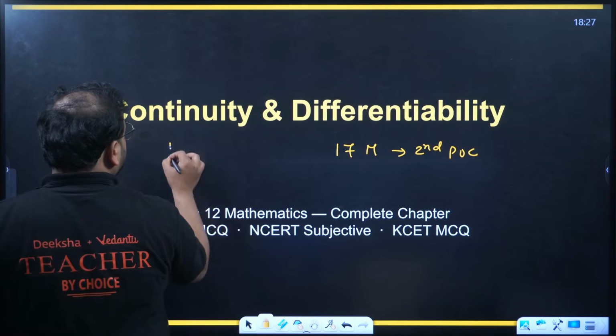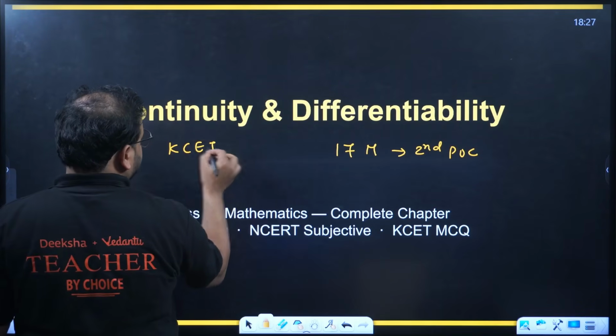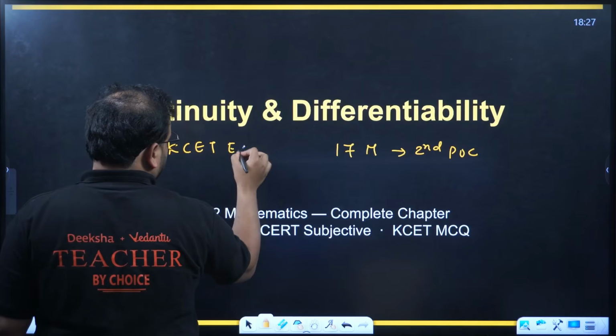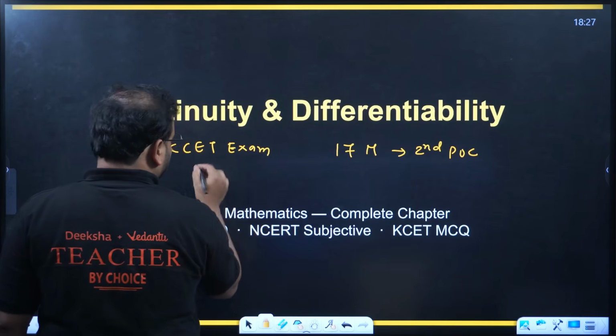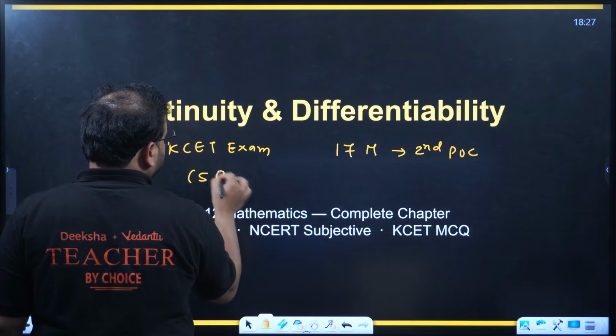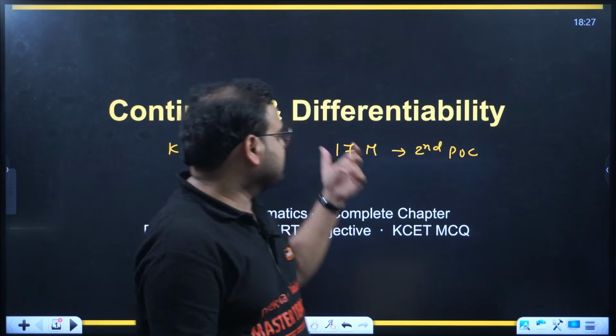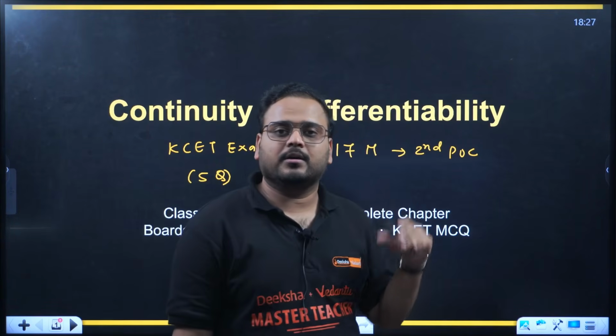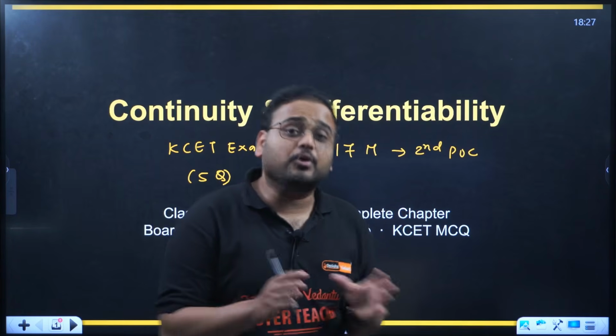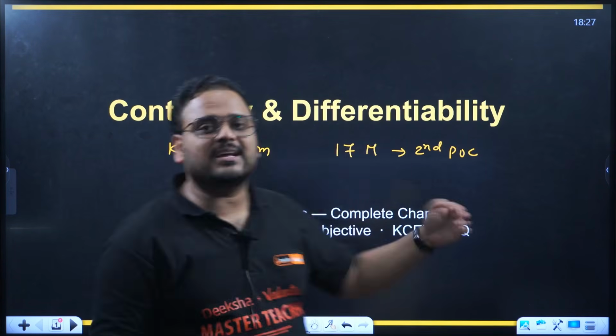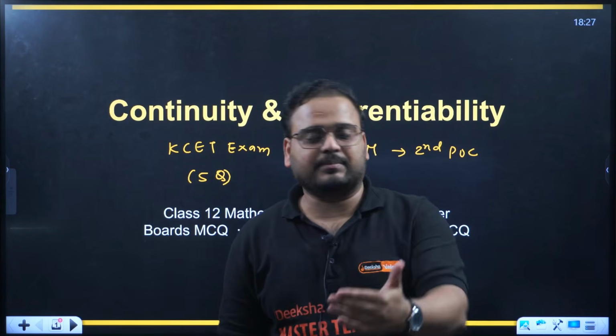And for KCET, in the KCET exam that is going to be in April, you'll have close to 5 questions from here. Means 5 marks in CET and 17 marks in your boards. Not only that, this is a little bit easier than the highest weighted chapter, which is integration.